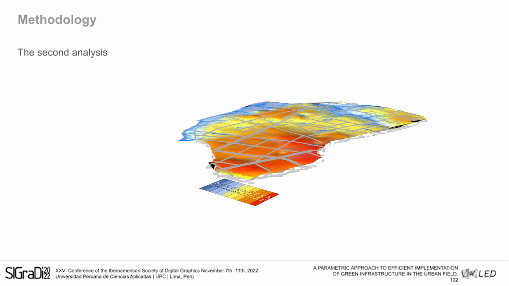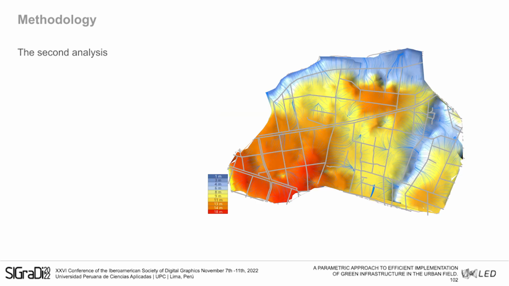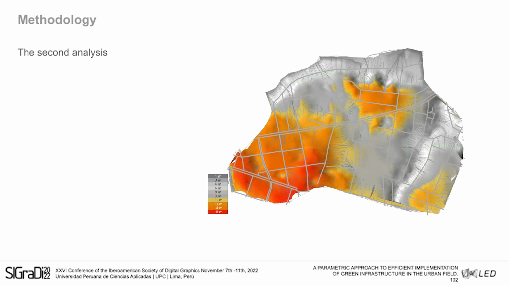So we pointed and mapped the average height levels of each road, and we classified them into top areas, middle areas, and bottom areas. The classification used the height level across the road, and for this criterion we consider the roads at middle-level heights, the yellow colors, to be the most appropriate locations for setting up green infrastructure. This is because the middle areas receive water from the top areas, and they have the potential to function as an interruption to the natural water runoff, which helps prevent flooding in the bottom areas.